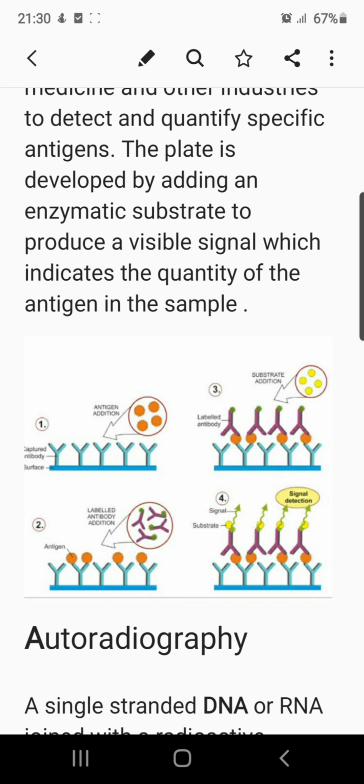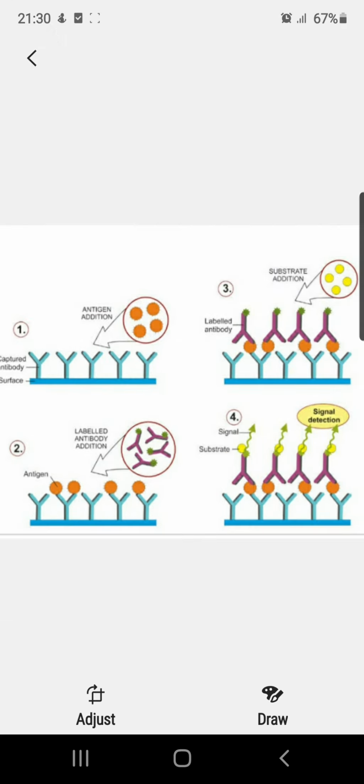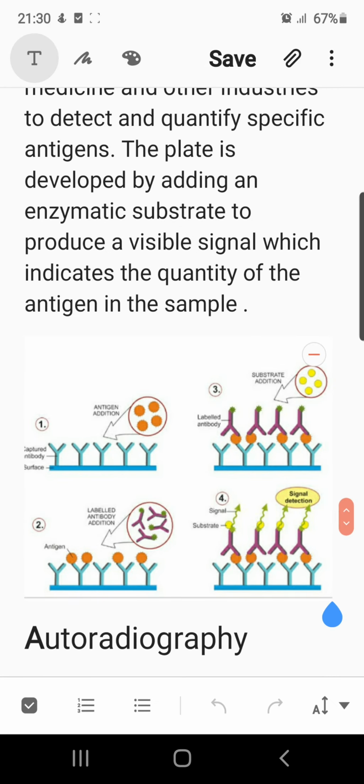Now the antibodies, which are radioactively labeled, are added, and the substrate is added in this. Ultimately, when the labeled antibodies find the antigen, they undergo the antigen-antibody reaction, and the substrate, the chemical compound given in the particular reaction mechanism, will show the signals, where you can easily identify that the antigen-antibody reaction has taken place.